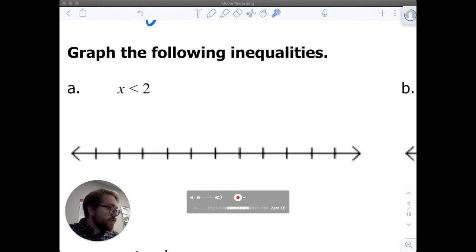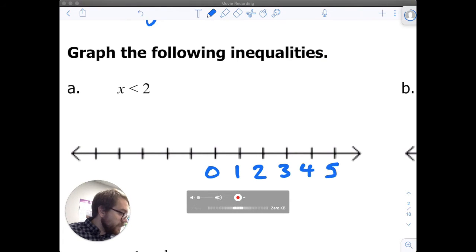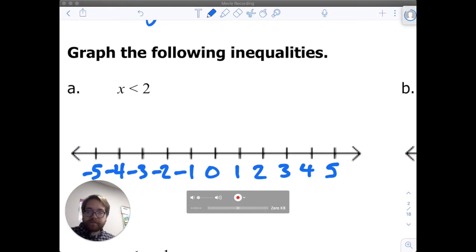So we first need to put some numbers on our number line. Remember we've got 0 somewhere, and you can put it towards the middle: 0, 1, 2, 3, 4, 5, -1, -2, -3, -4, -5.